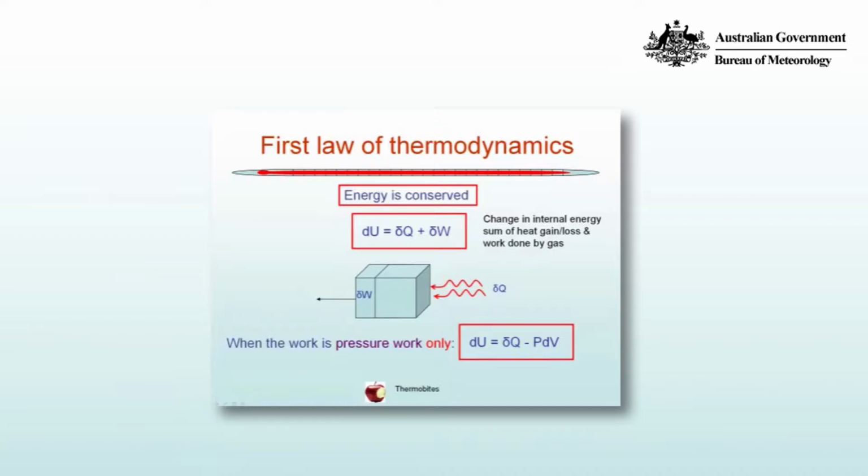Now consider the case where there's no heat added to or lost from the system, but the system expands as is shown. Since dV will be positive, the volume increases, minus PdV is negative, that is, the internal energy of the system must decrease. In other words, the work that the gas is doing on the environment is taken from the internal energy.